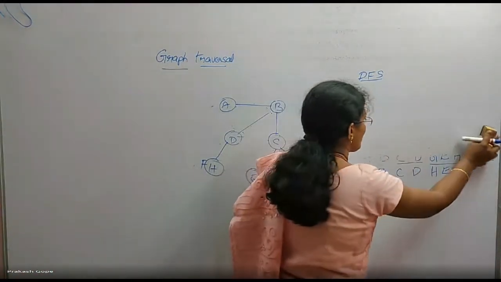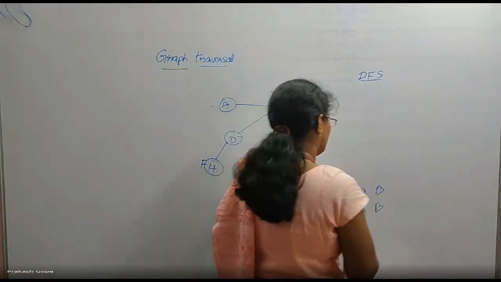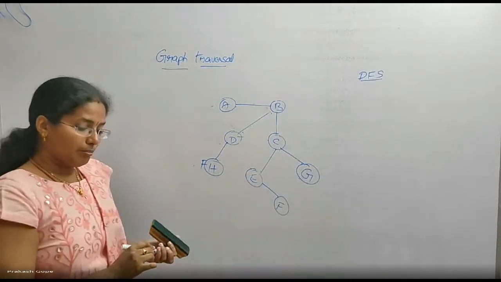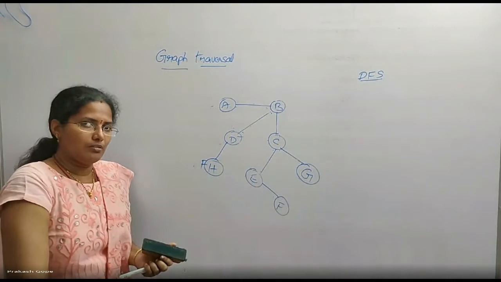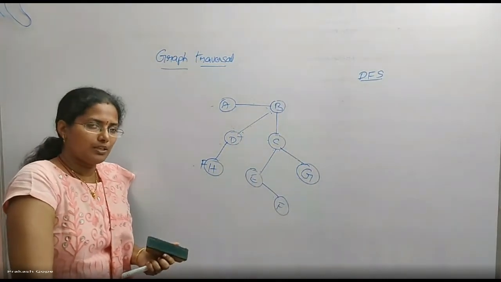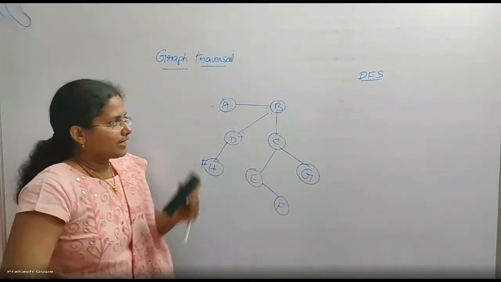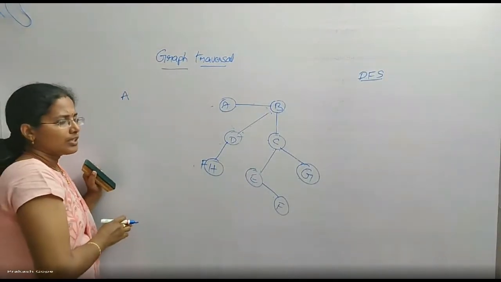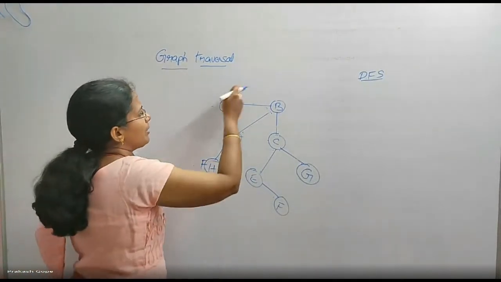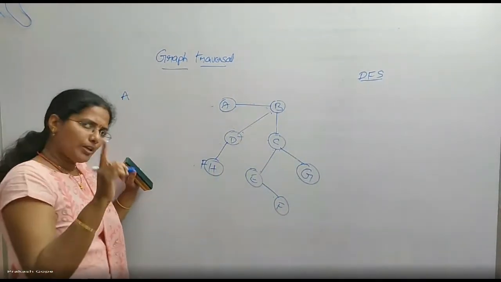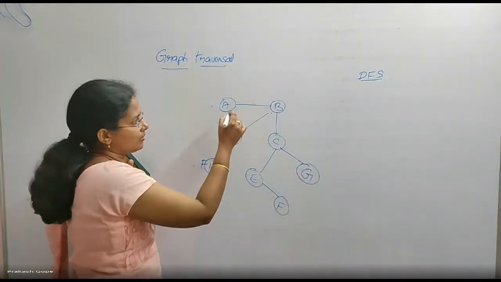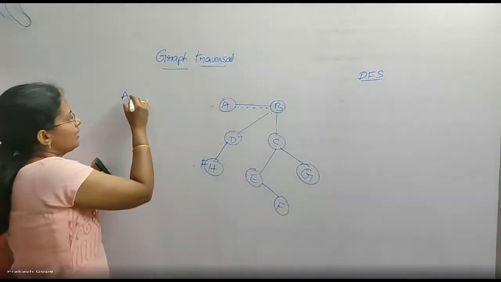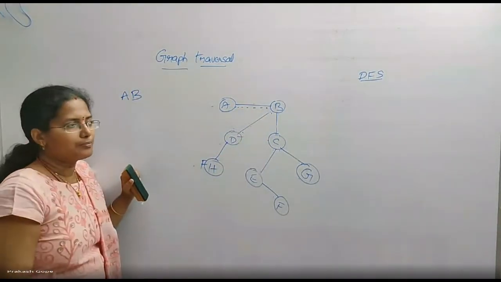When you start at a source vertex, you should go to the maximum depth possible. If I start at A, first I will visit it. Then obviously there can be many adjacents. I should pick up one adjacent, any one. For example, in this case there is only one. So I picked up B, and I processed B also.